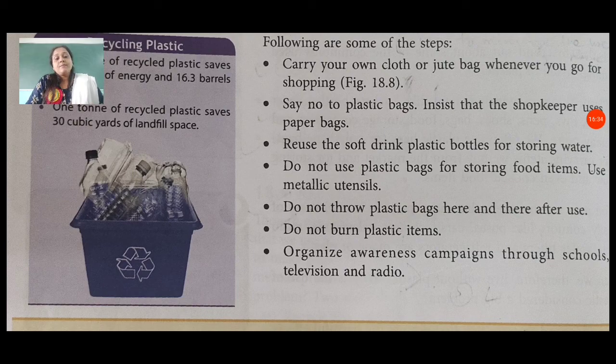So students, our chapter number 18 is finished here. In this chapter, we have learned that things made from plastic are harmful for us if we use them continuously. So try to use paper bags and try to save paper, and also try to save trees, because all the things which we get from the atmosphere are very important for us.